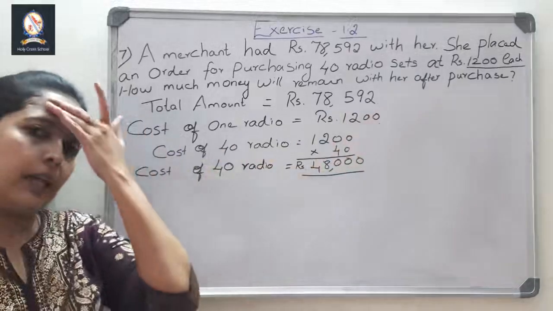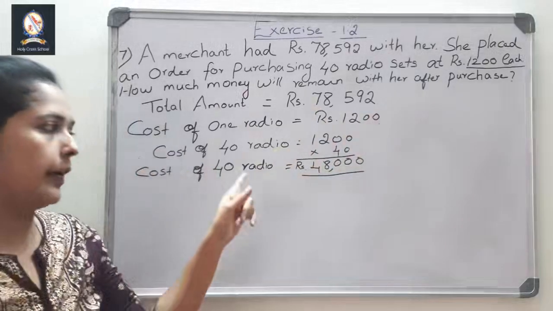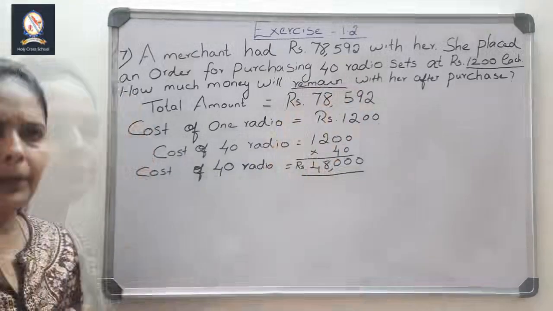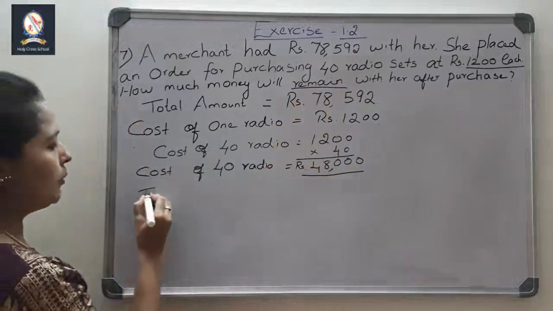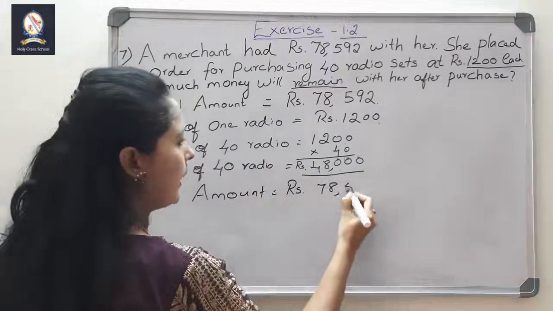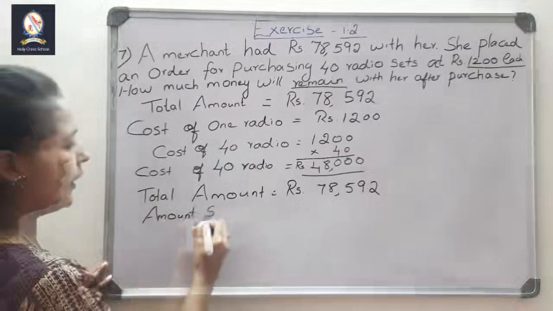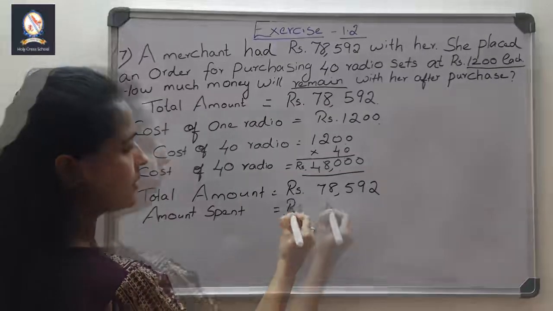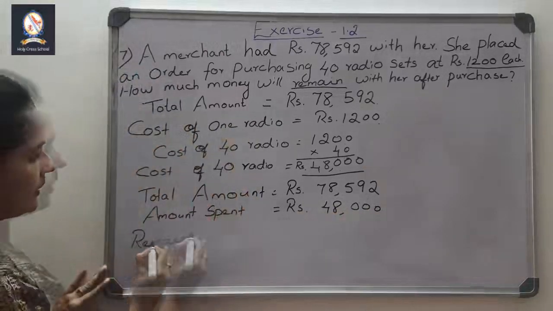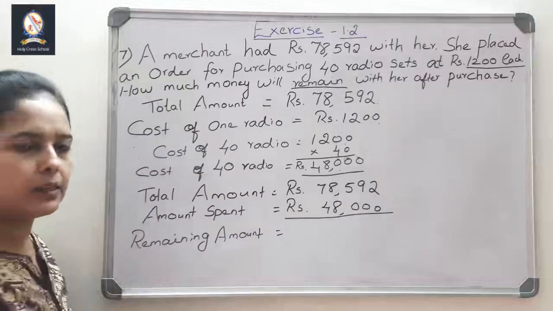Total how much money she is having? She is having 78,592. How much money she spent on radio? She spent 48,000. So remind means what you have to do? Subtract, right? So total amount is how much? Total amount is equal to rupees 78,592. Then amount spent on radio is equal to how much? Rupees 48,000. Okay. Now remaining amount, we will write like that. Remaining amount is equal to, what you have to do? Remaining means of course it is a subtraction.